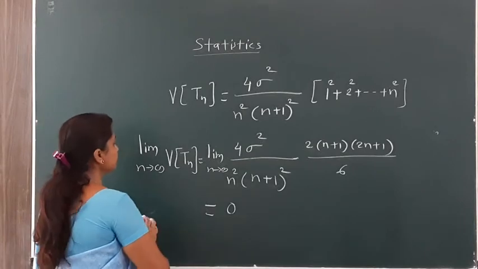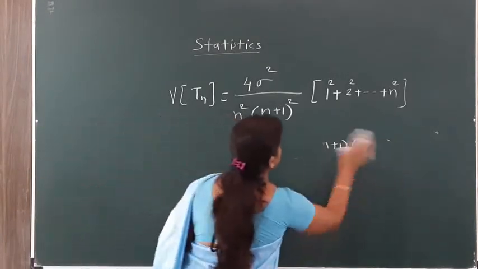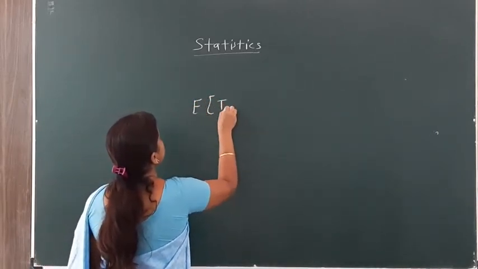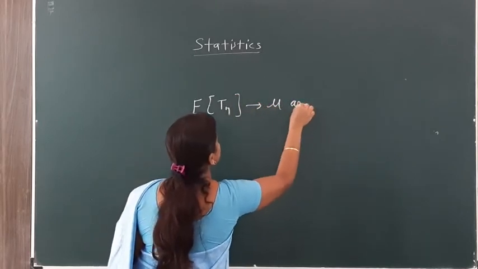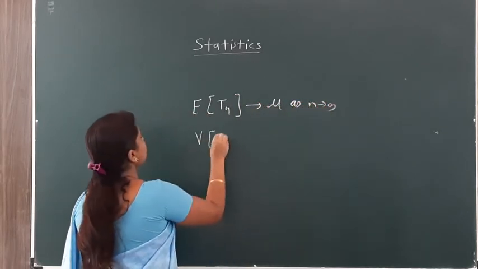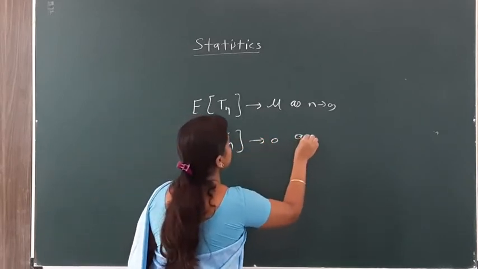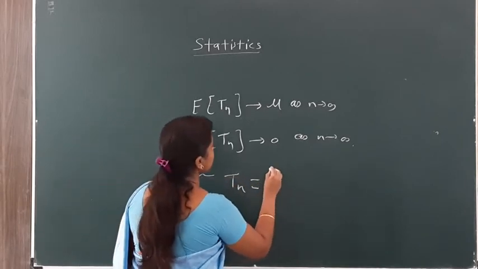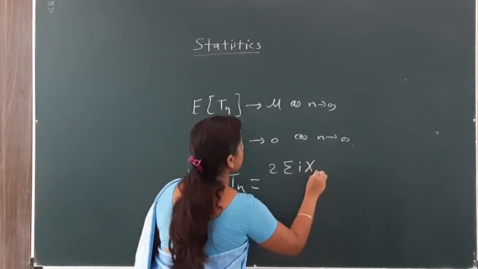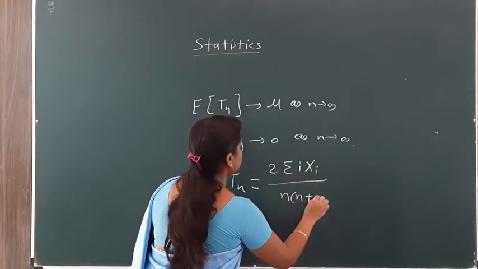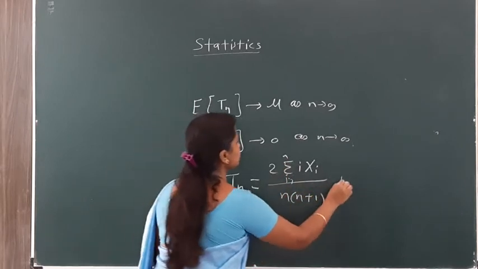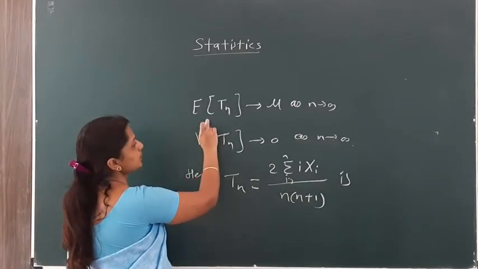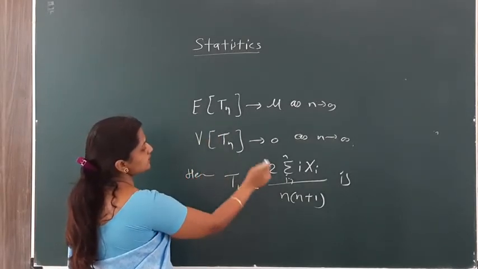Here we prove that the expected value of Tn goes to mu, and the variance of Tn goes to 0, as n tends to infinity. Hence Tn, equal to 2 summation i xi divided by n into bracket n plus 1, is a consistent estimator, and in the first example you solved that it is an unbiased estimator.